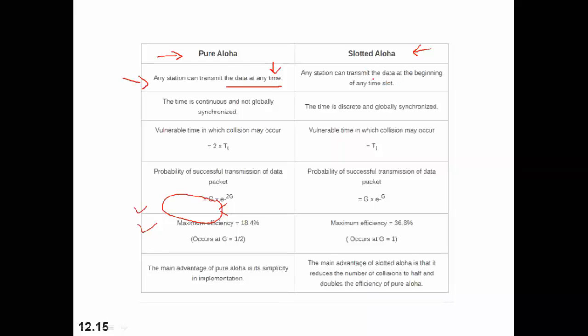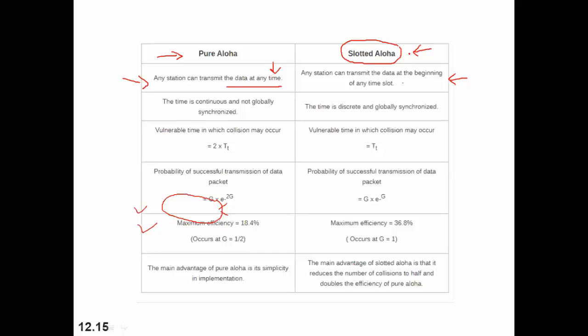We have taken discrete time in case of slotted Aloha, where a station can send at the beginning of the time slot, right? So if we are talking about discrete time, we need one more concept in slotted Aloha, that is synchronization. We need to synchronize the time slots between the stations, because if stations do not know the beginning of any time slot, then they are not able to send the packet in a proper manner.